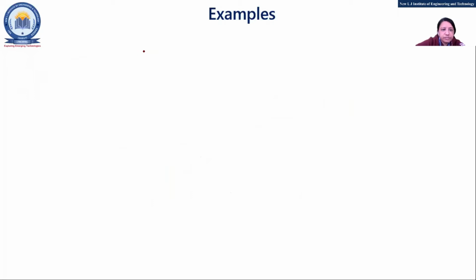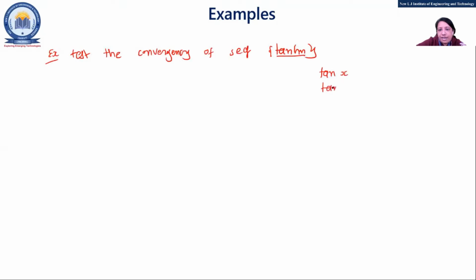Now next is what? Test the convergency of the sequence tanh n. This is tanh n, a hyperbolic function, right? Normally you are going for tan of something, x or tan n like this. But whenever h is there, it is hyperbolic. So assume that my Un equals tanh n.